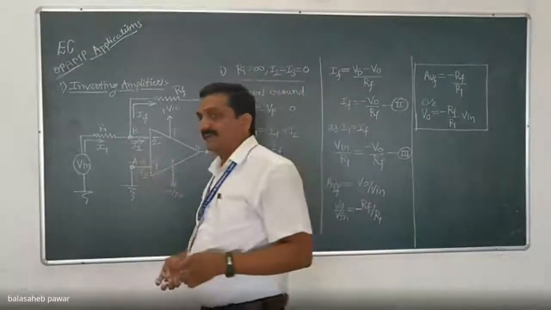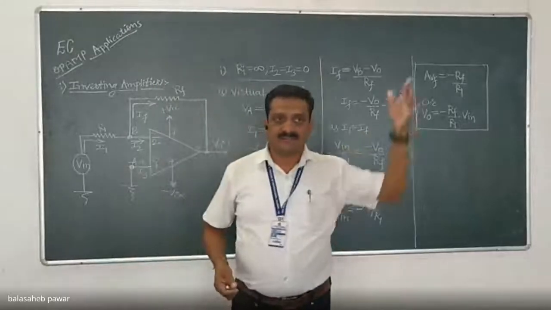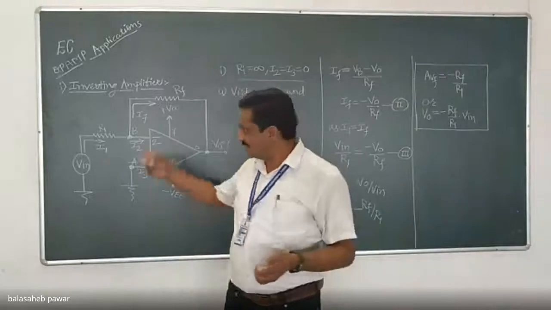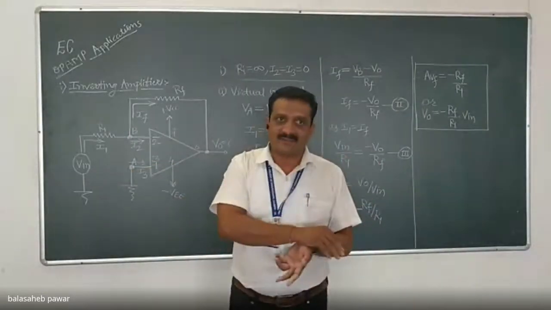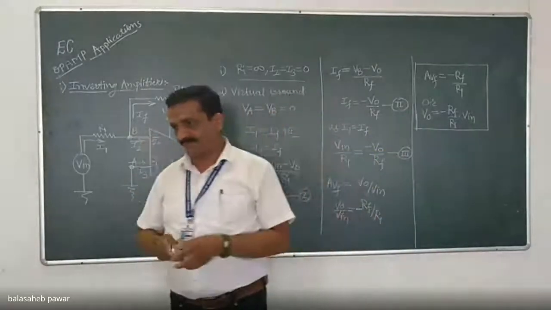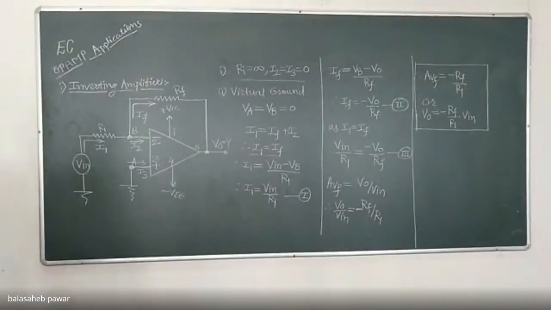If it is a sine wave, then the output will be a 180-degree phase shifted sine wave with amplification, that is RF by R1 times. If it is a DC signal, this Vin, then the obtained output will be negative, RF by R1 times the applied input. Is it clear?